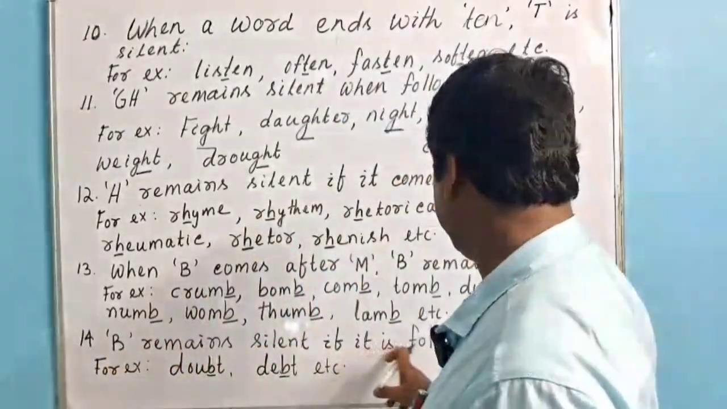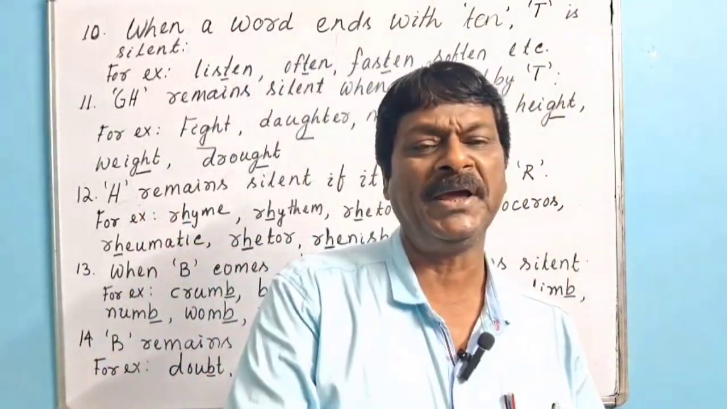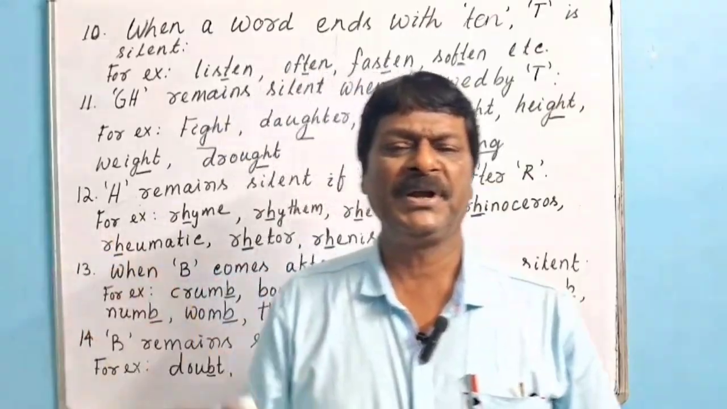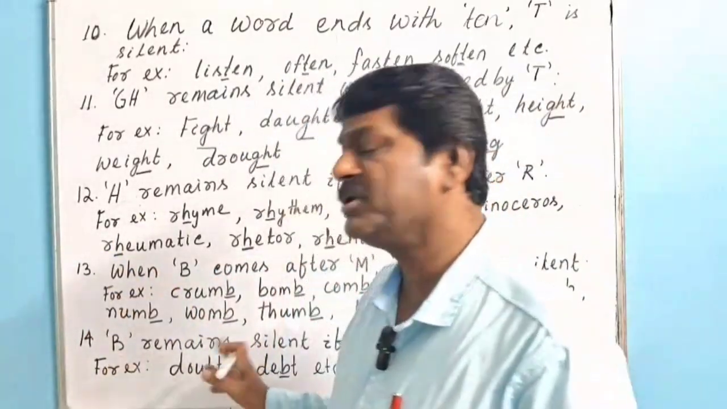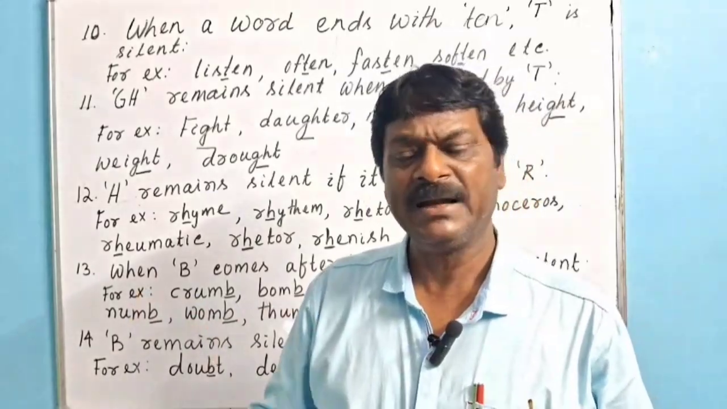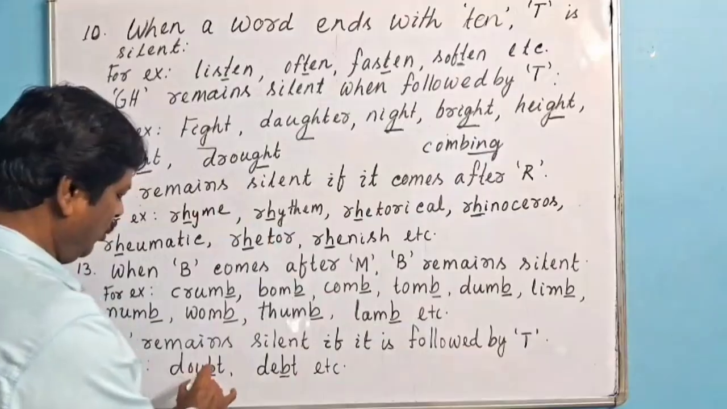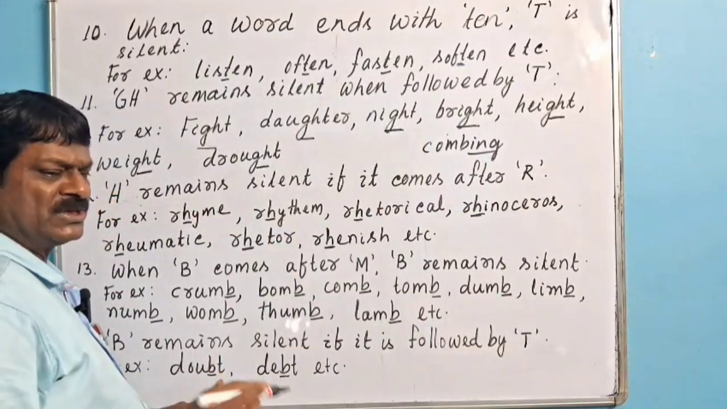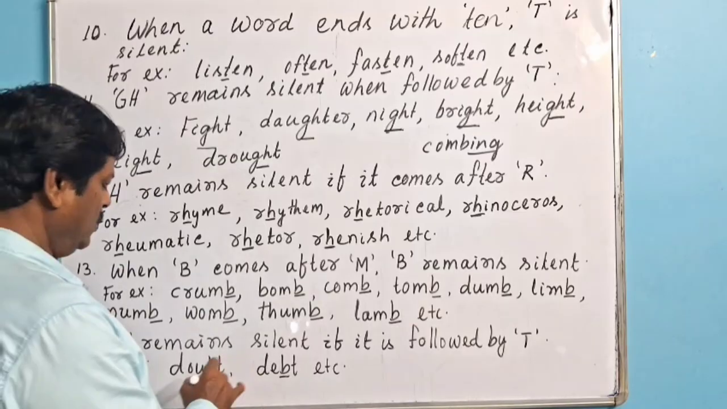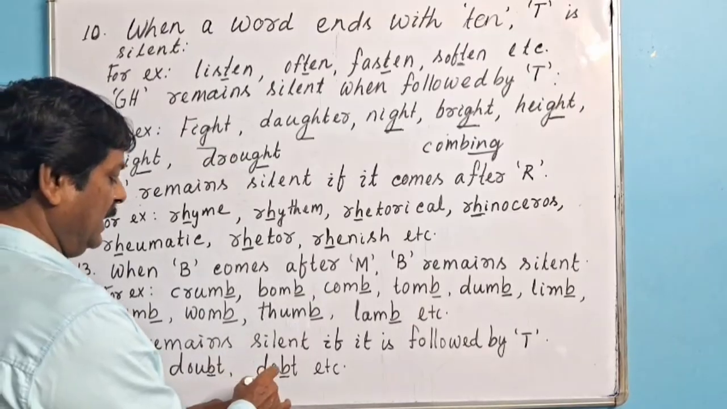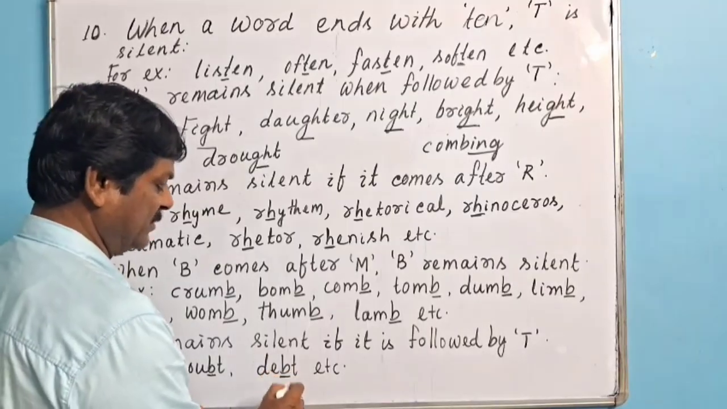B remains silent if it is followed by T. B always remains silent if it is followed by T. I mean, if T comes after B, then which letter will remain silent? B will remain silent. For example, doubt, D-O-U-B-T. Which is the silent letter here? B is silent. Doubt, not "doub-t". Debt, not "deb-t". Here, B is silent.